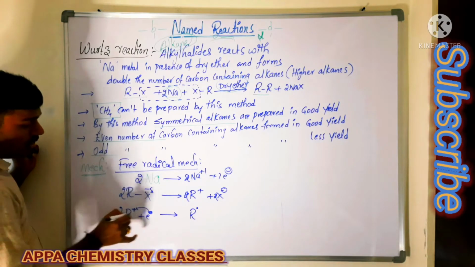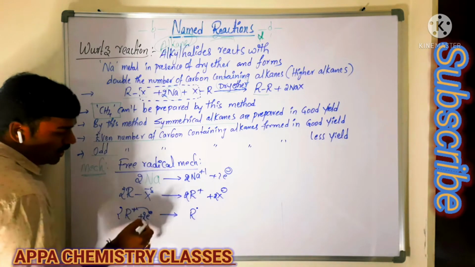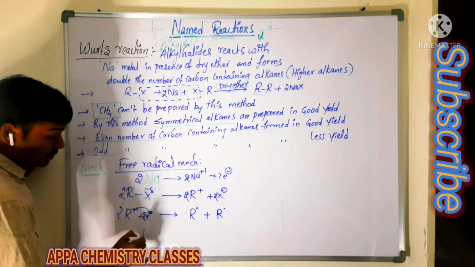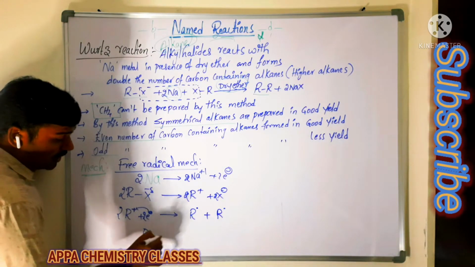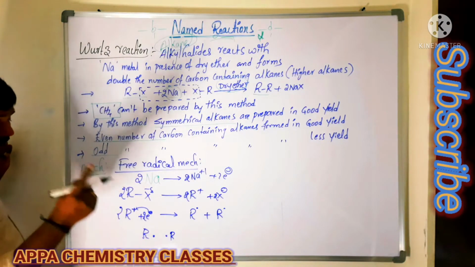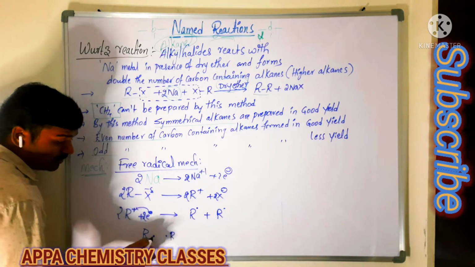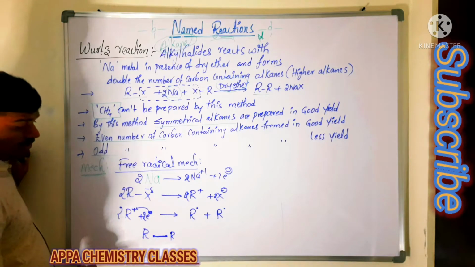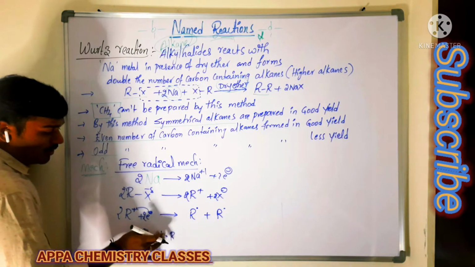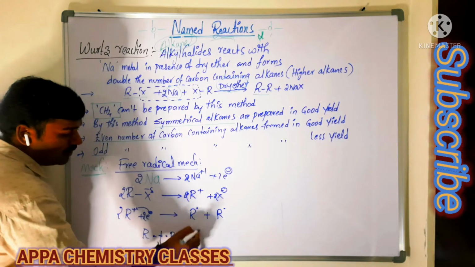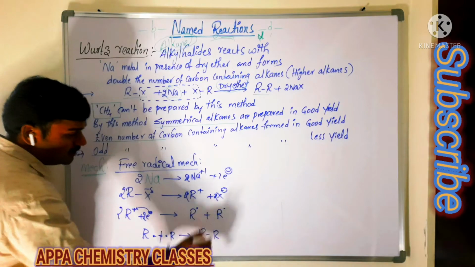If two alkyl groups are combined with two electrons, then we will get two radicals. This is one radical, this is another radical. Radicals are one-electron containing species. Now, between these two radicals, chemical bond formation takes place. So whenever these alkyl radicals react, we get the higher alkanes.